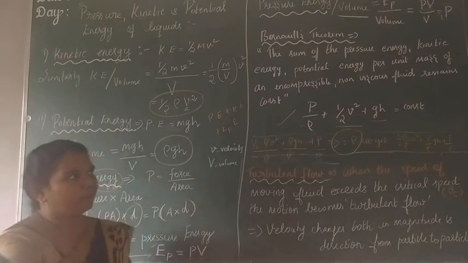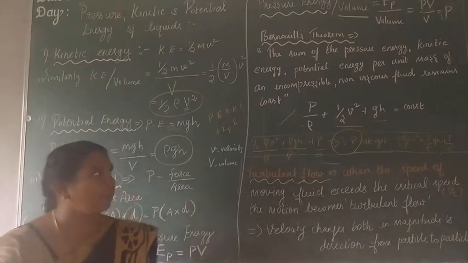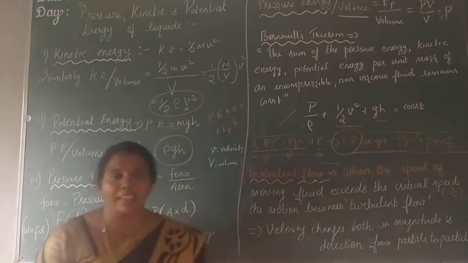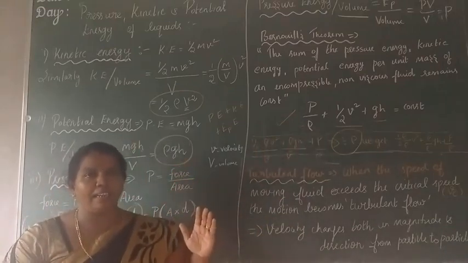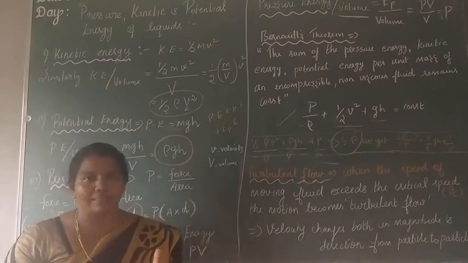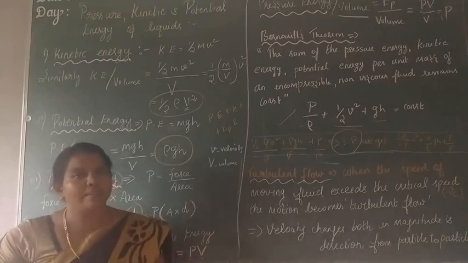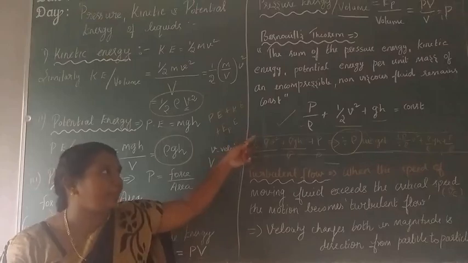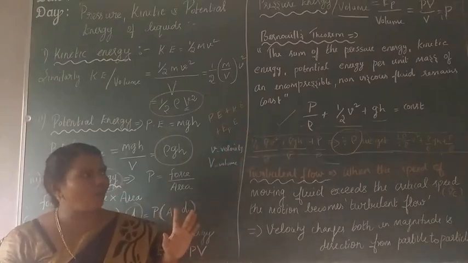I hope you understood, students. In the next class, I am going to derive Bernoulli's theorem and show how these terms are constant. Like the equation of continuity, you can take one pipe at a particular height, and when the fluid is accelerated from one end to another, we find the work done, the force, and the pressures step by step. The conclusion will be P by rho plus half V square plus GH is equal to constant. We will see that in the next class.